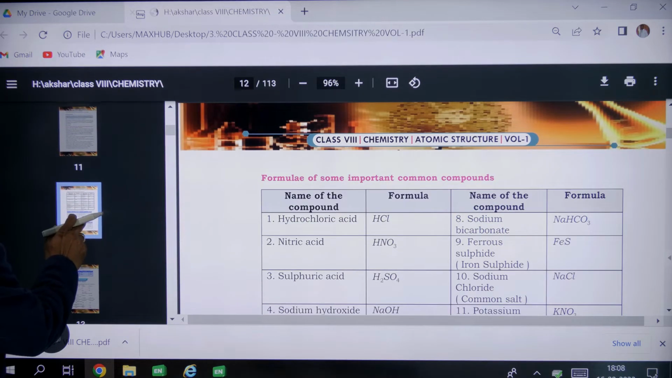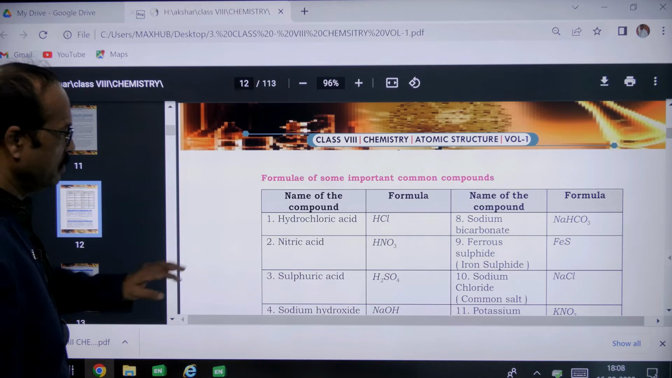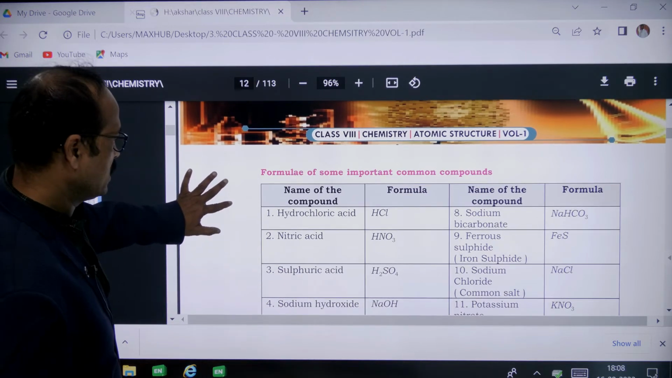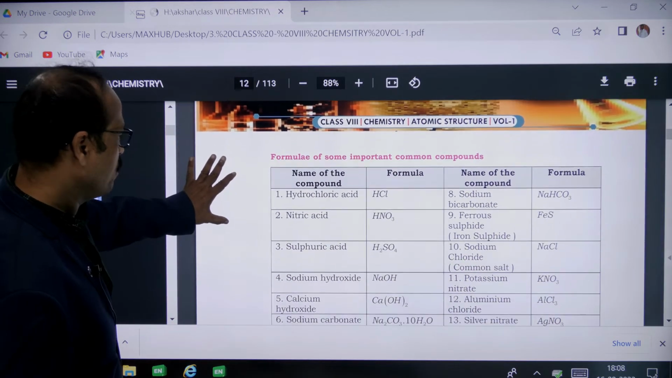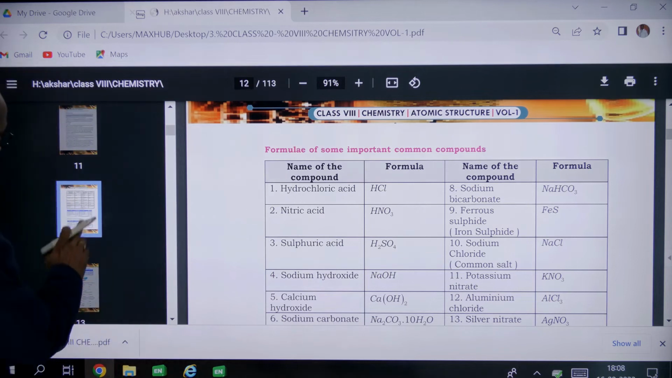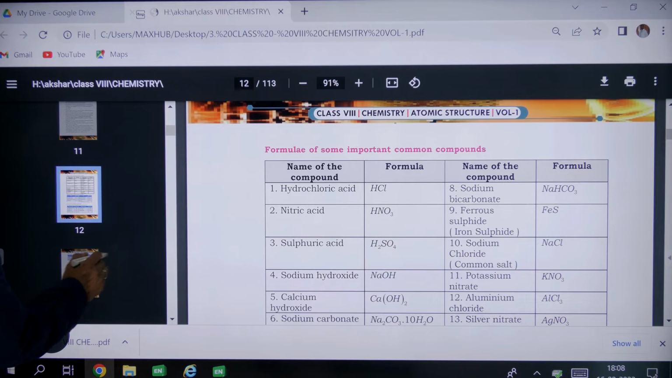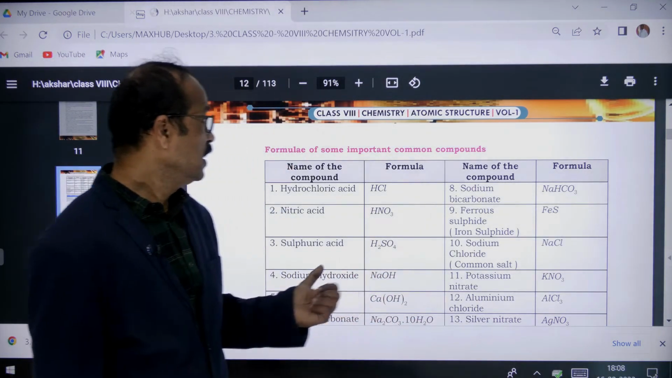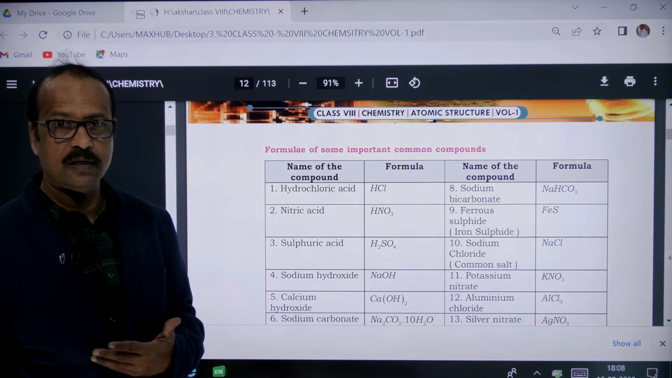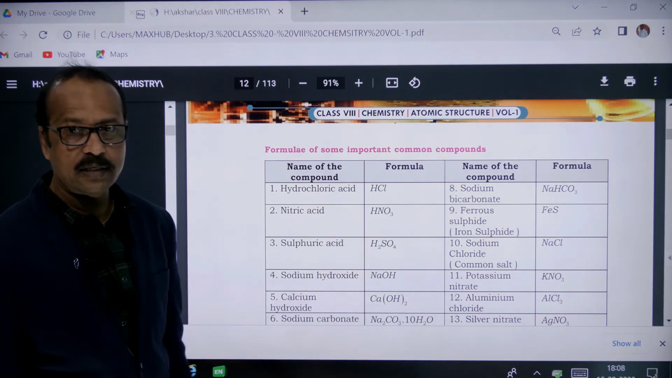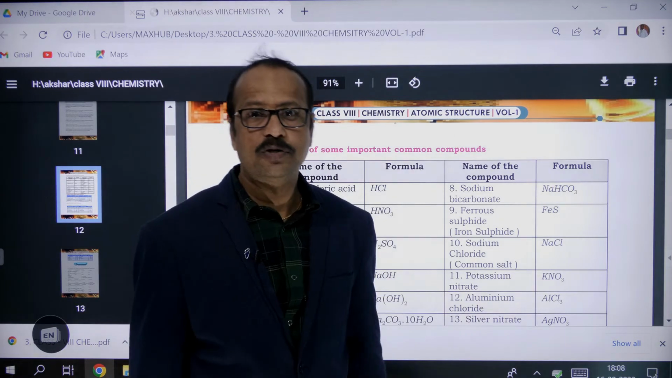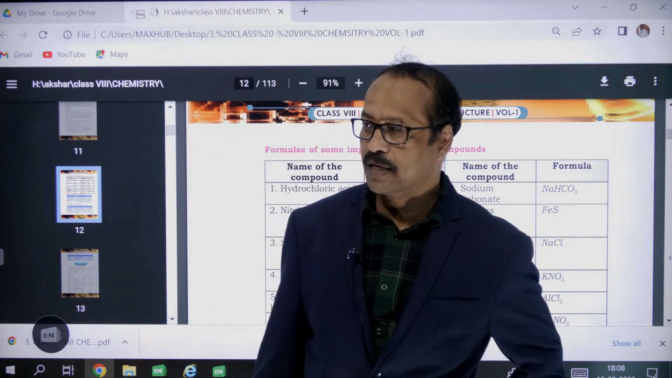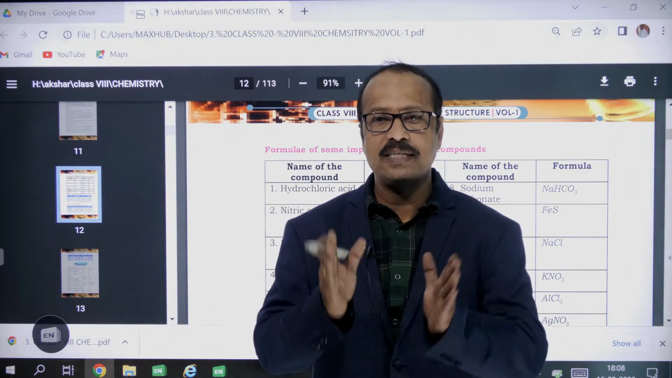Here some important acids and bases are also given: hydrochloric acid, nitric acid, sulfuric acid. You should know how to write the formulas for these, and these formulas will be explained in the next class. But you need to remember these are some important compounds which we use in our daily life. Hydrochloric acid, I think you might have seen in the laboratories. In your lab there will be some chemicals like acids, bases, and salts.